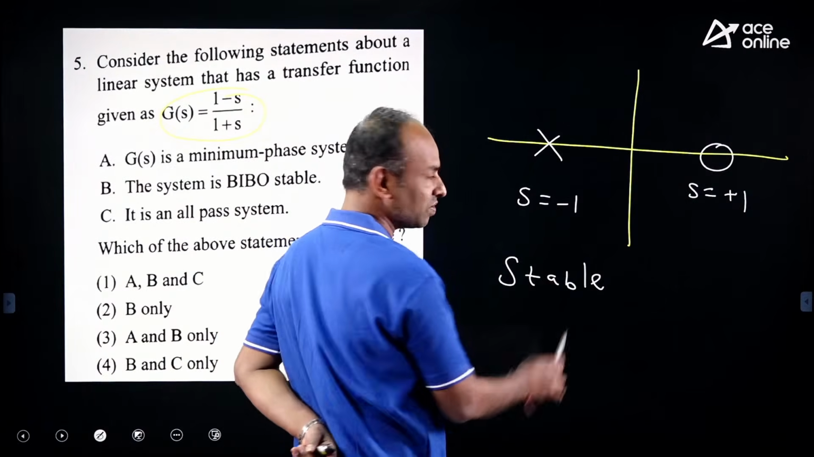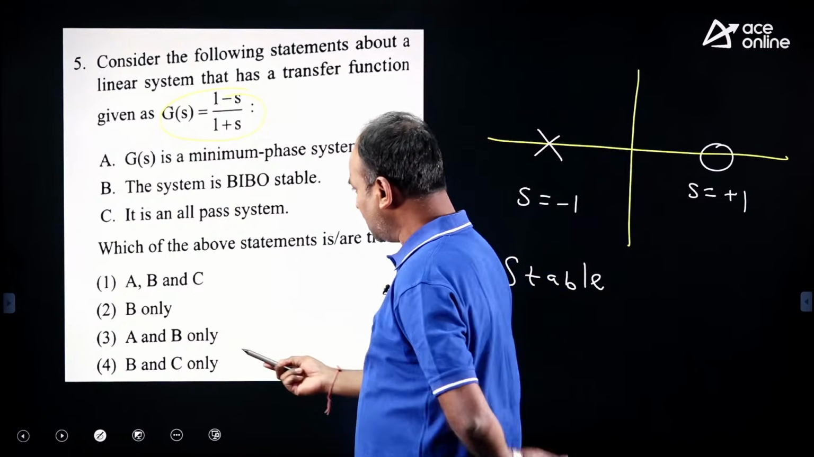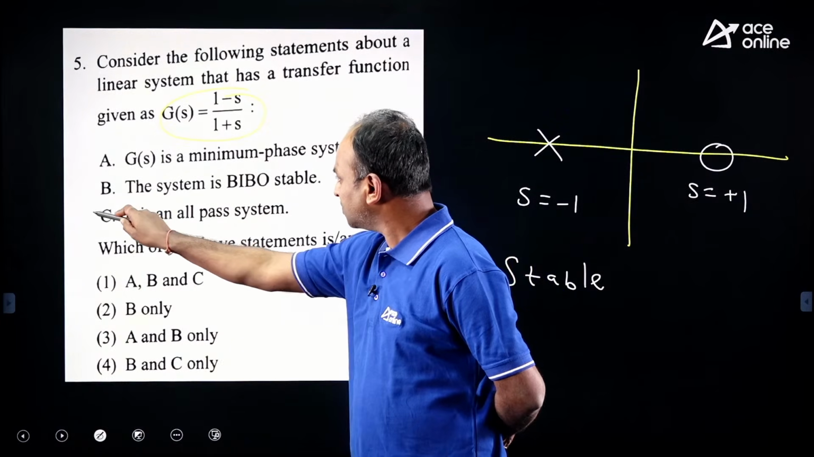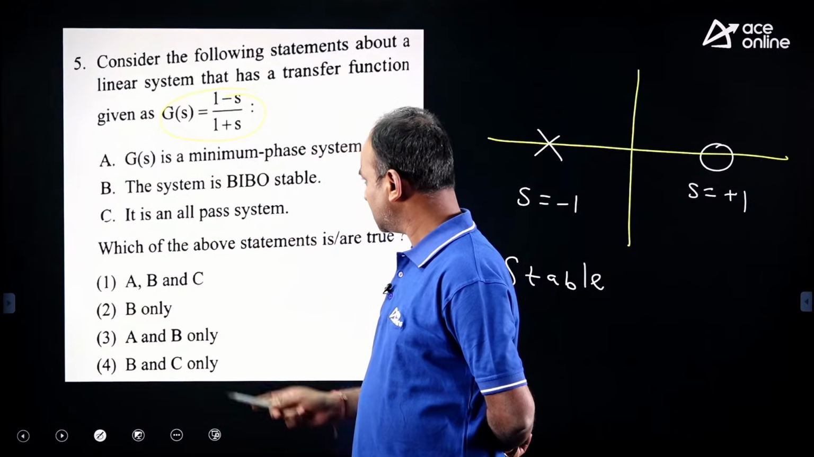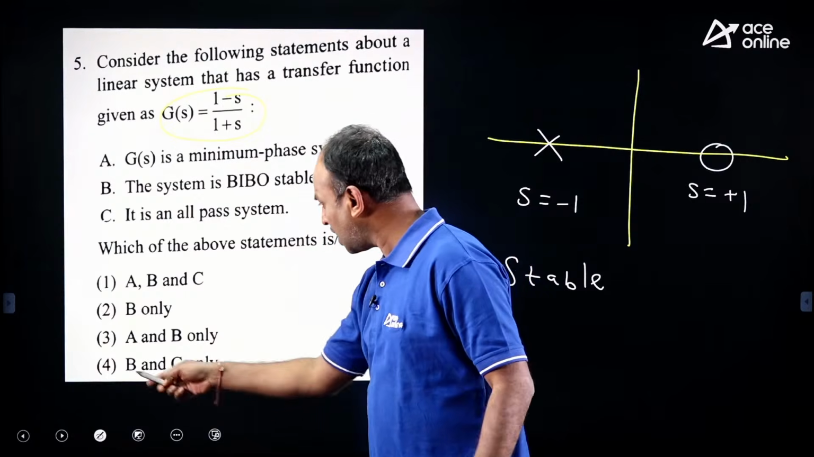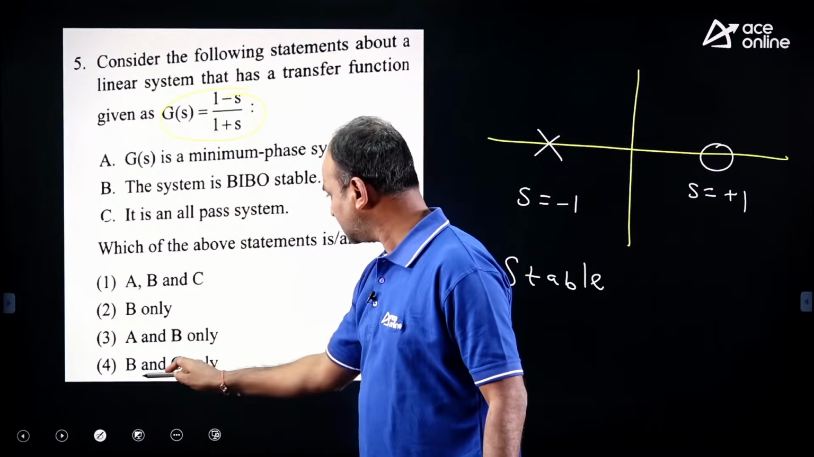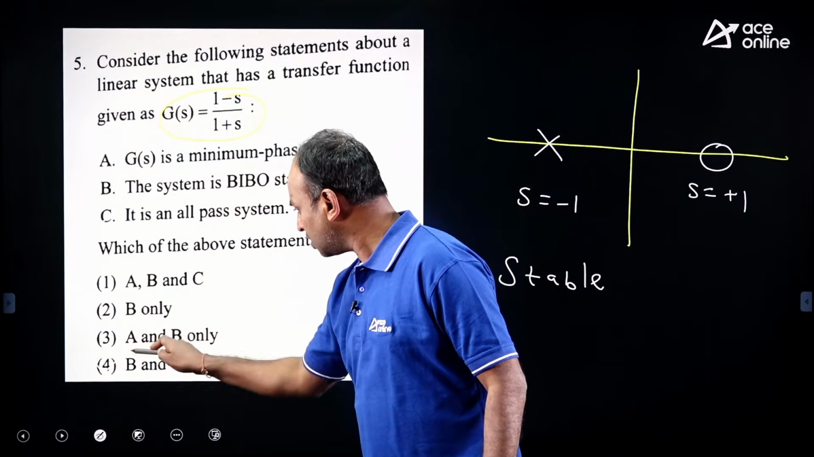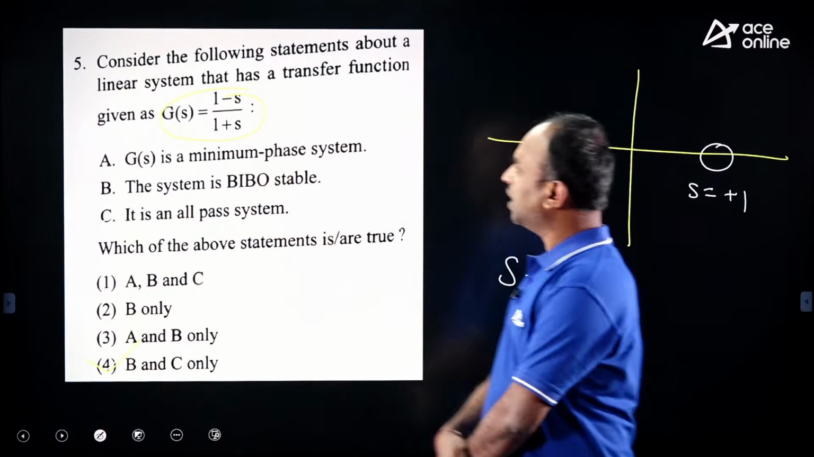The system is stable, and the zero and pole are at equal distance, which means it is an all-pass system. Option C is correct: an all-pass system and also a stable system. Without touching pen and paper, we can tell the answer is B and C. B and C means the fourth option is the correct answer. Now, next one.